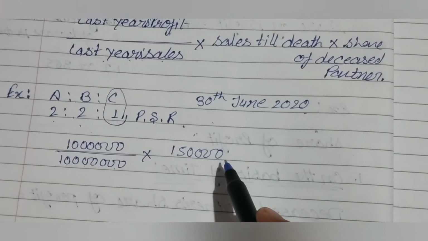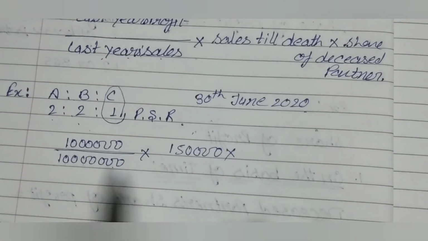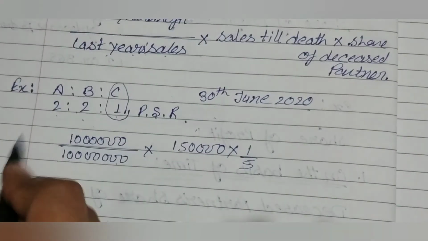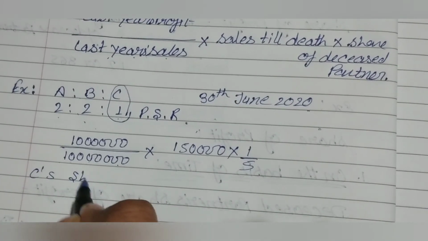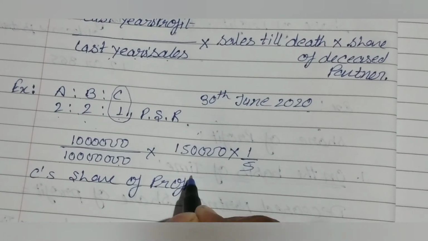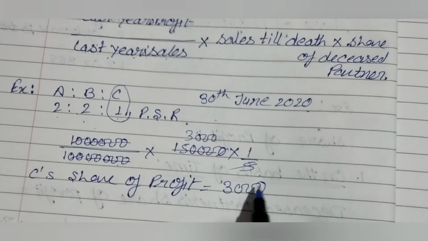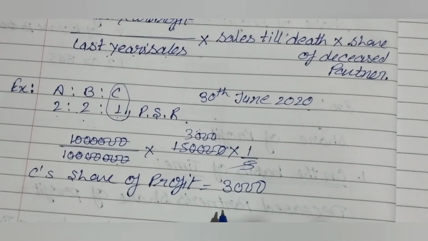Required to calculate C's share of profit, and share of deceased partner is 1/5. So C's share of profit is rupees 3,000. That is the amount of C's share of profit.